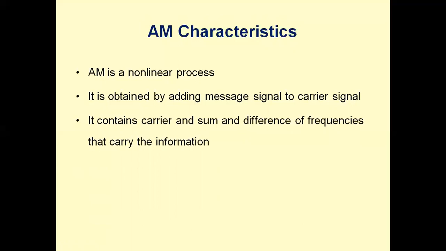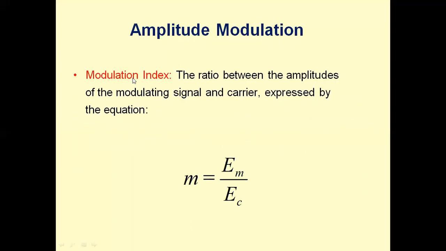In addition to that, we are getting a sum of carrier frequency and difference of carrier frequencies and message frequencies. For example, if the carrier is of frequency Fc and the message signal is of frequency Fm, at the output we are getting carrier frequency Fc and the sum frequency, Fc plus Fm, and we are also getting the difference frequency, Fc minus Fm. So we are getting carrier, sum and difference of the frequencies.